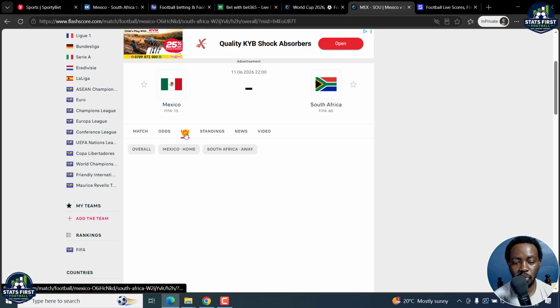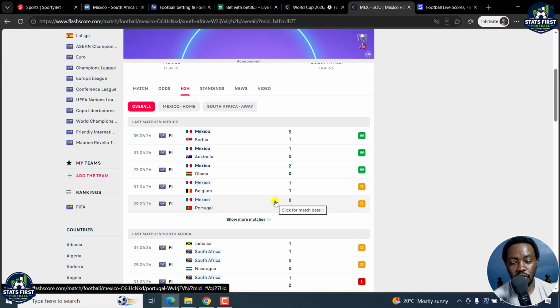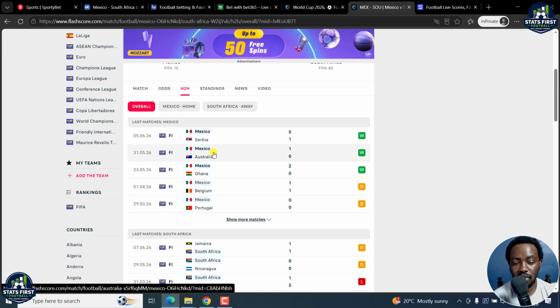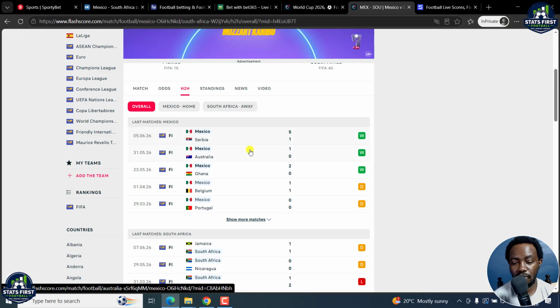So we go and look at the head-to-head and look at how Mexico has been performing. Mexico has been performing really, really well. During a friendly with Portugal, they drew. With Belgium, they drew. Against Ghana, they won. Against Australia, they won. And against Serbia, they won. So it's good to see they do have a good trend.